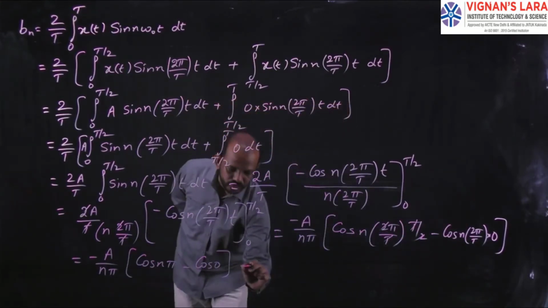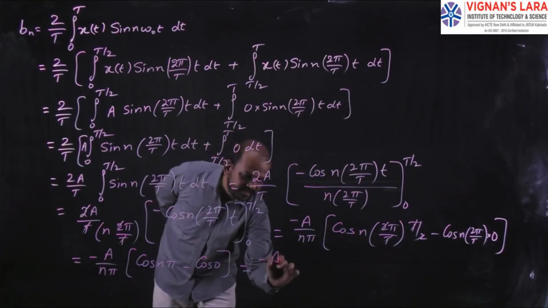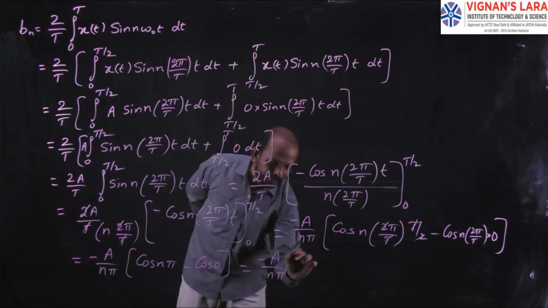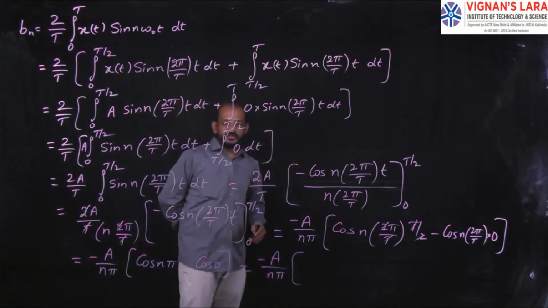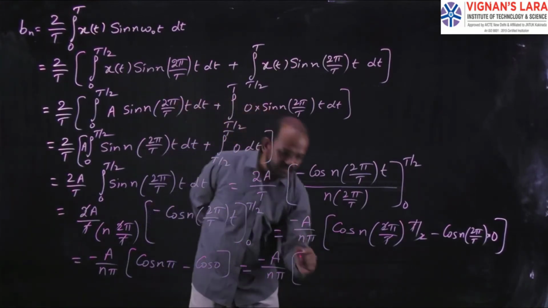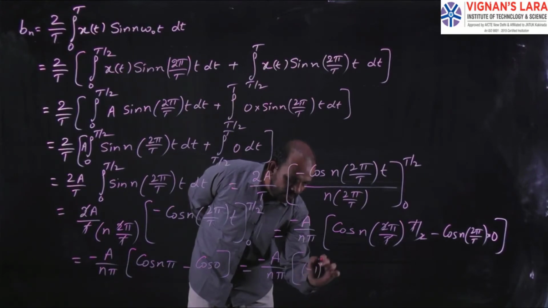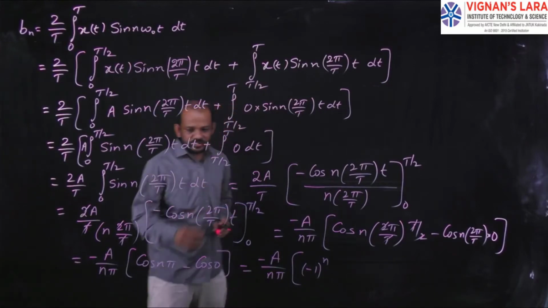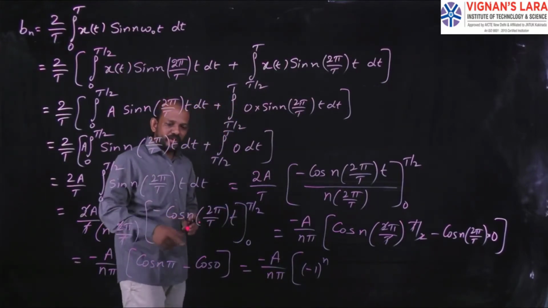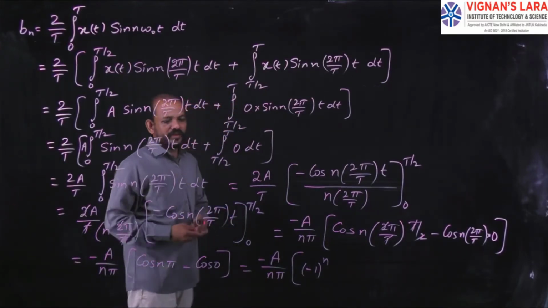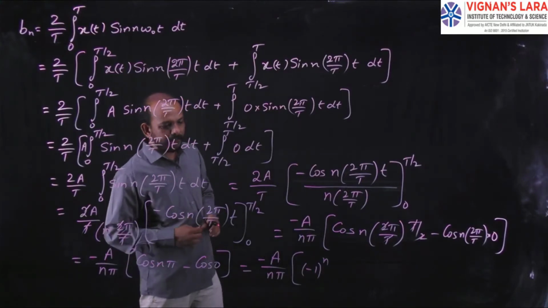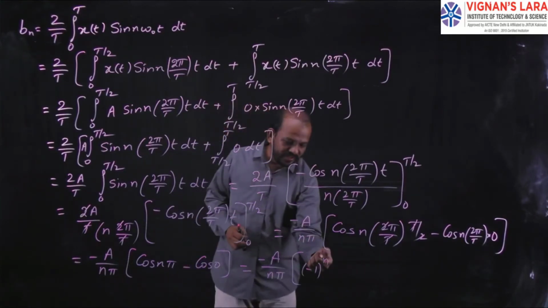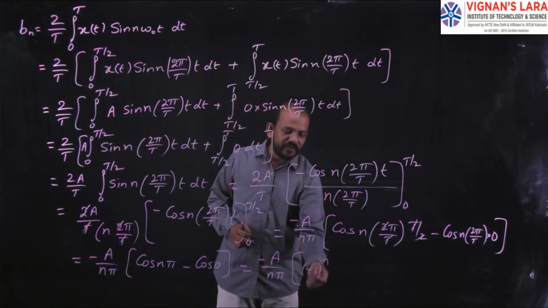That will be equal to minus a by n pi, and what will be the value of cos n pi? The value of cos n pi is nothing but (minus 1) to the power n. Why? Substitute n as 1: the value of cos pi is minus 1, so (minus 1) to the power 1 is minus 1.